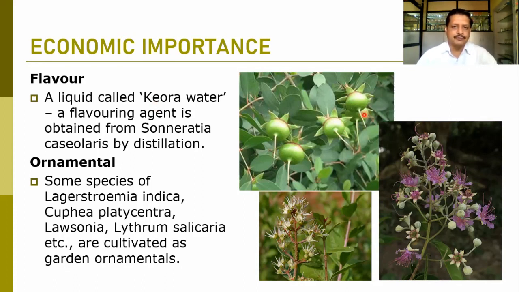These are the capsules of Sonneratia, which is a mangrove plant. These are the members of Lagerstroemia, almost all members having the same type of inflorescences and beautiful flowers. Color may vary from pink to purple. And these are the members of Cuphea, where you can find Cuphea, and this is the Lawsonia inermis, where you can yield a dye from this particular plant.